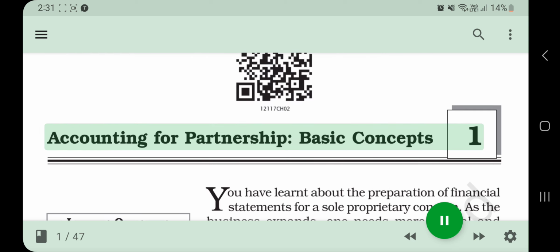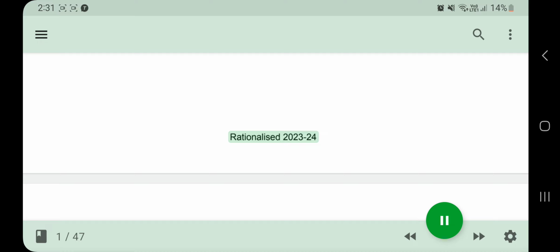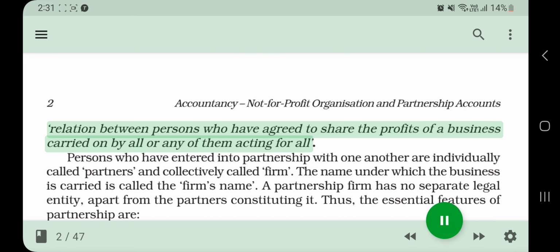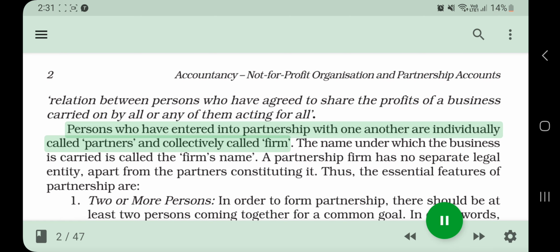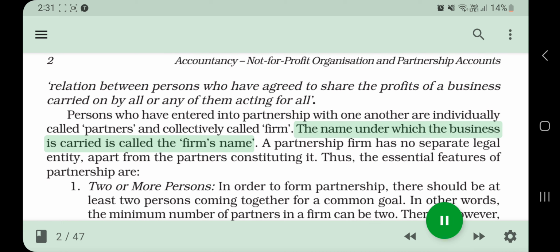Accounting for partnership, basic concepts. Relation between persons who have agreed to share the profits of a business carried on by all or any of them acting for all. Persons who have entered into partnership with one another are individually called partners and collectively called firm. The name under which the business is carried is called the firm's name.